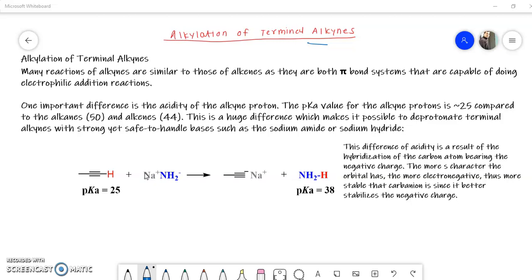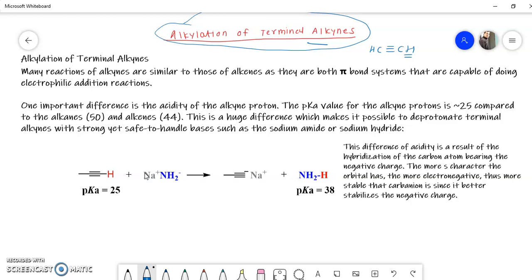Today in this video we have to study alkylation of terminal alkynes. In the previous video I explained why terminal alkynes are acidic in nature, why the proton of alkynes is acidic. For example, if I take acetylene, then this proton of acetylene is acidic in nature. So first of all, we will recap why terminal alkynes are acidic in nature.